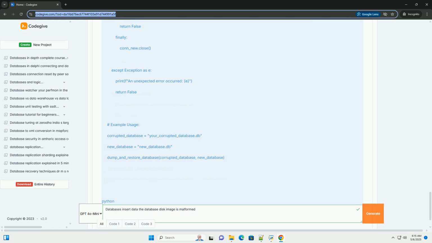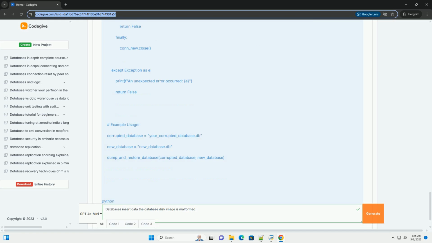Concurrent access. SQLite is generally designed for single-user access. While some limited concurrent read access is possible, concurrent write access without proper locking mechanisms will cause corruption. This is especially true if you are accessing the SQLite database from multiple processes or threads without careful coordination.